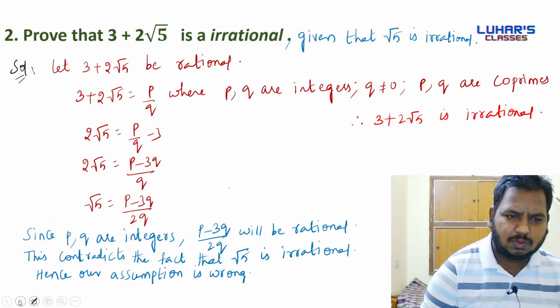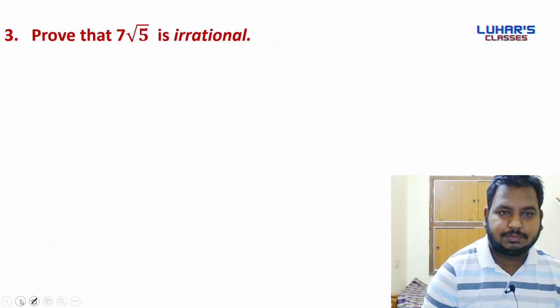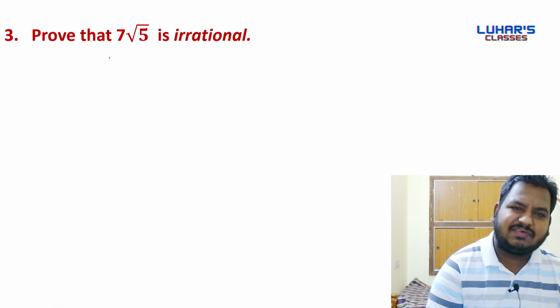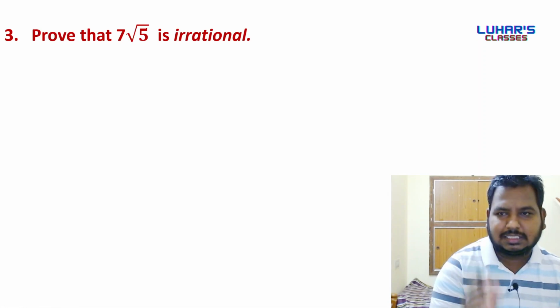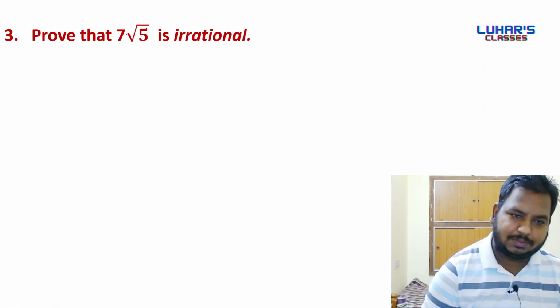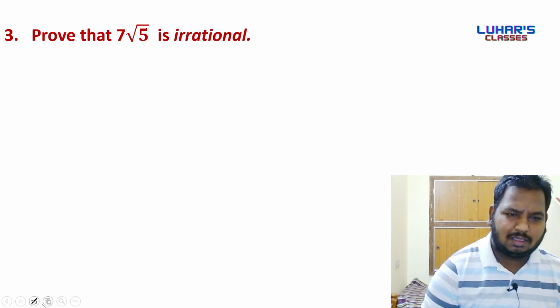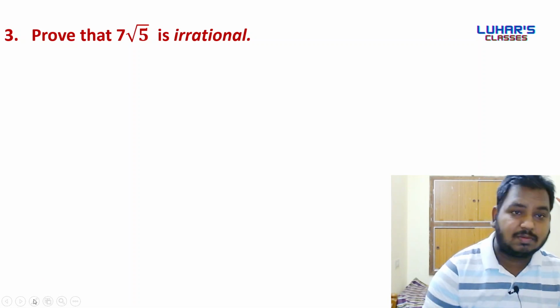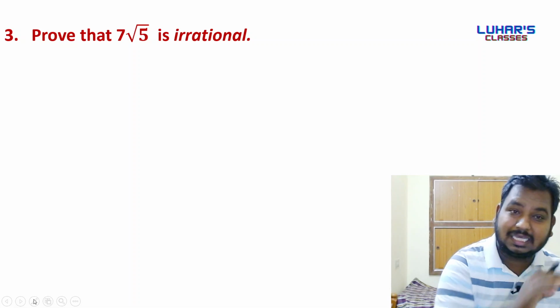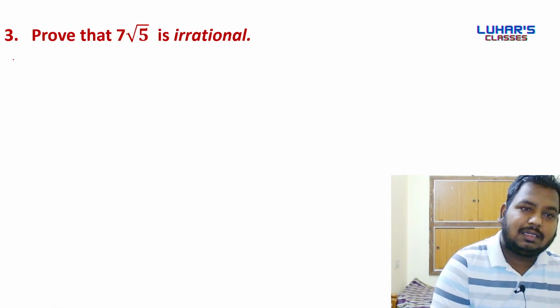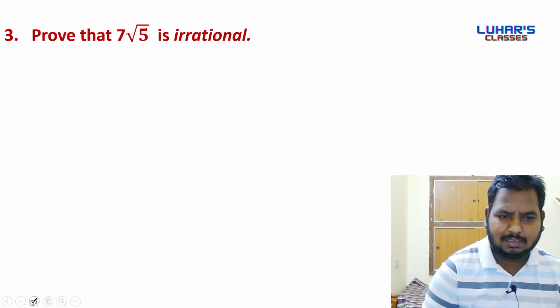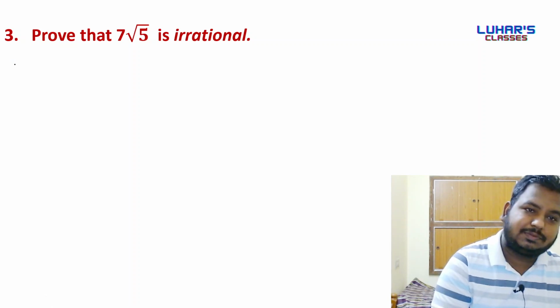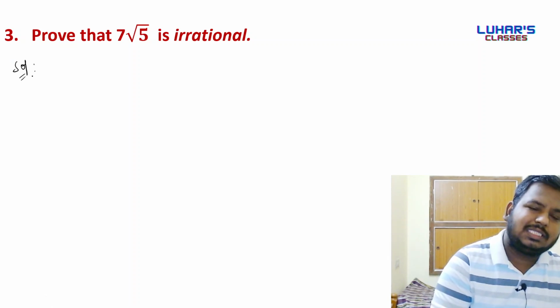So next we'll look into one more question. Prove that 7 root 5 is irrational. This is related to the second model. If I discuss only one question, people are going to feel that that's how to solve other problems. So to clear that feeling, I am discussing one more question. Same thing. This question belongs to the second model.